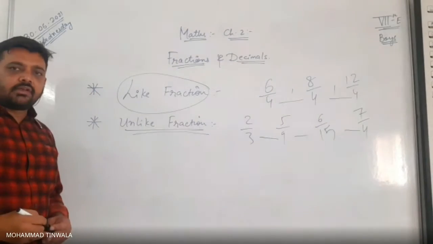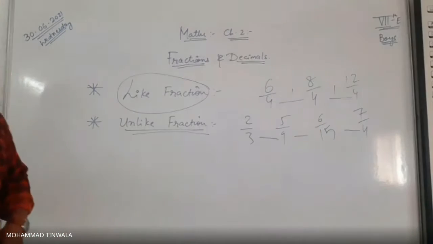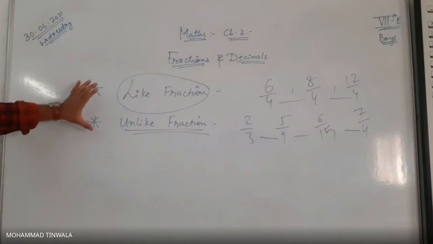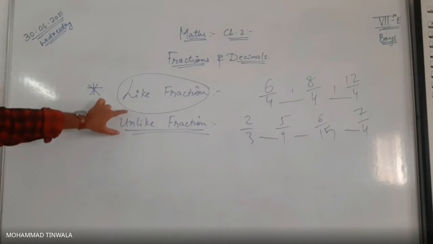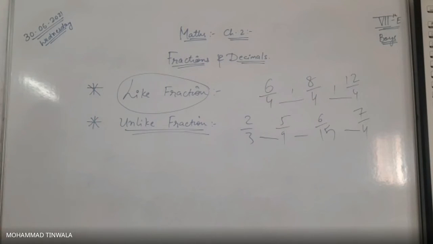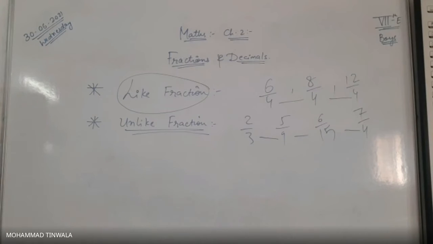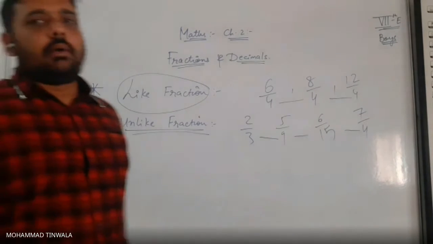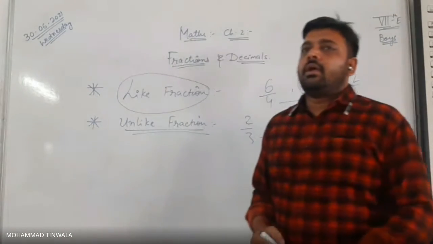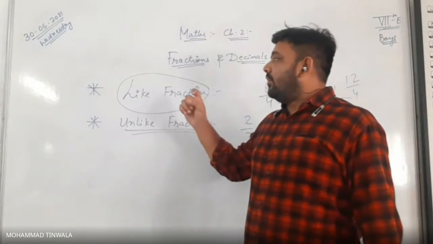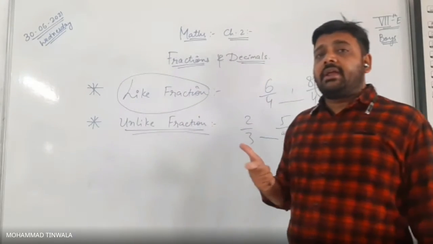Is that clear? Yes, sir. You are clear with the kinds of fractions, like fractions and unlike fractions. Okay. Now, coming back to our topic, adding and subtracting.